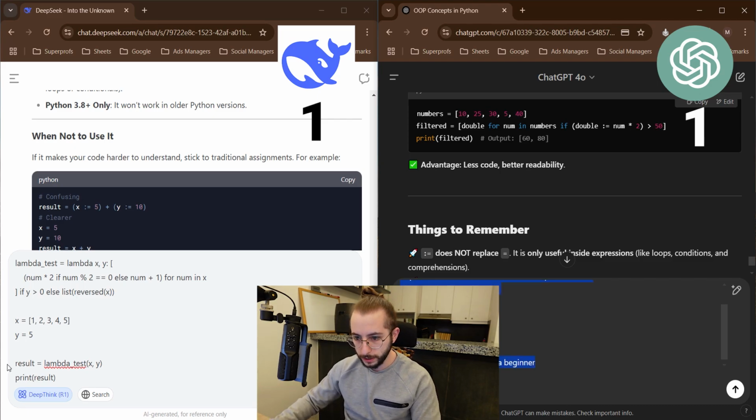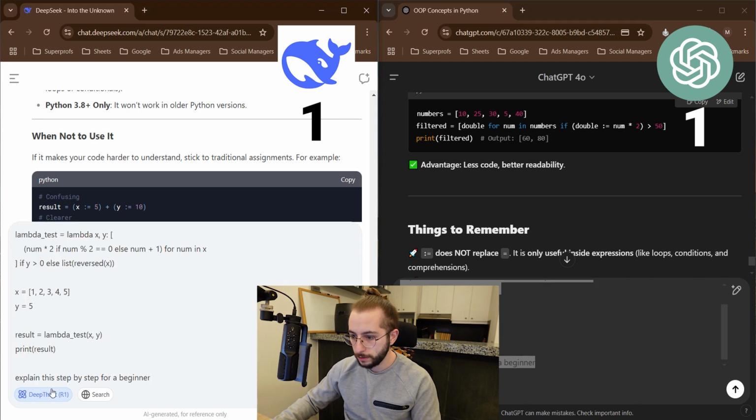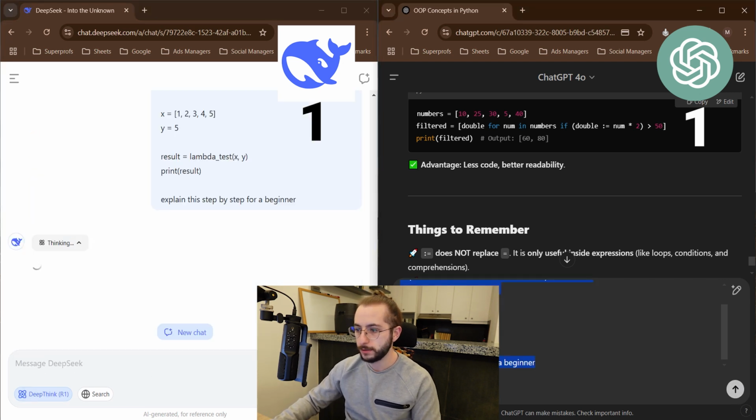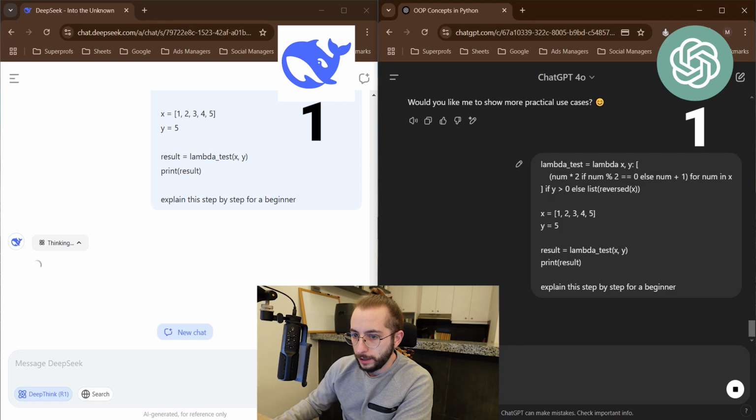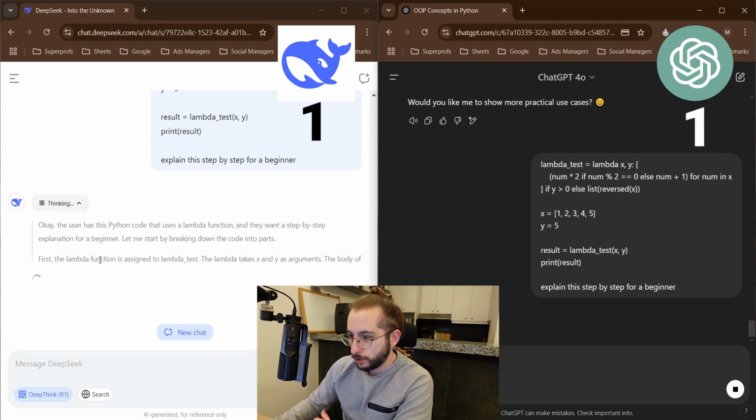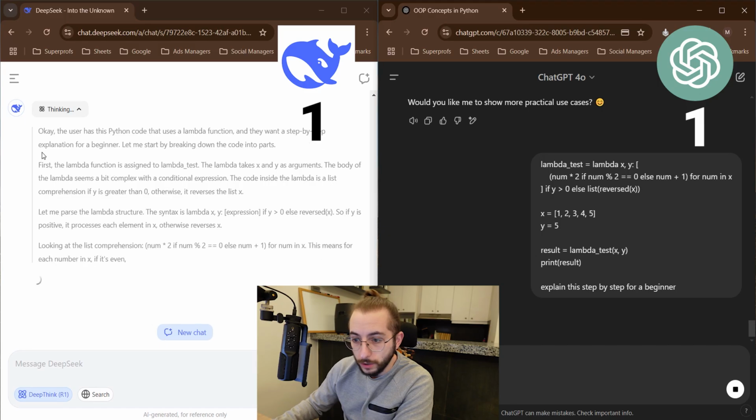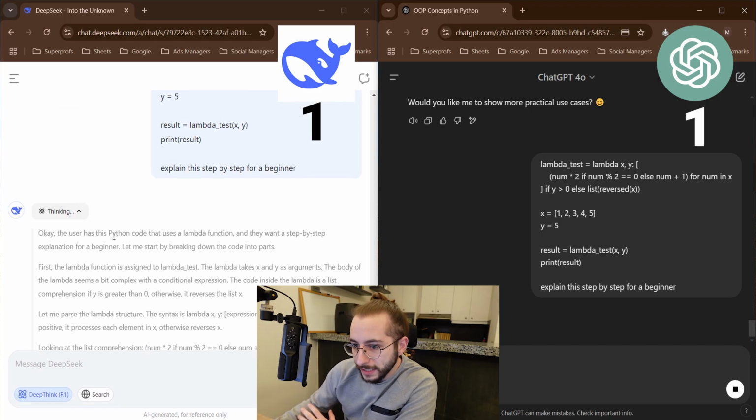Let me copy this, paste it right here, and let's run this. Am I going to give another point to chat just for, oh no, it actually worked. All right, so okay, the user has this Python code that uses a lambda function and they want a step-by-step explanation for beginners. For a beginner, let's start.